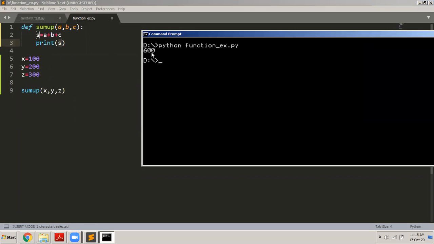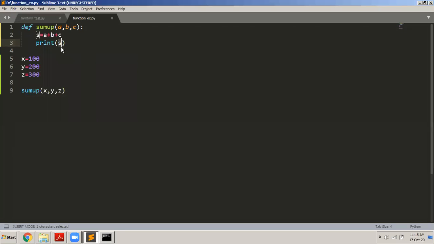This is function. So I will clear the screen and I will execute this. So you can see that it displays me 600. Why 600? Because 100 plus 200 plus 300 is 600. And who is doing this sum up? It is actually the function who's performing the summing up and then displaying the value also. So by now you must have understood how to pass parameters to a function.